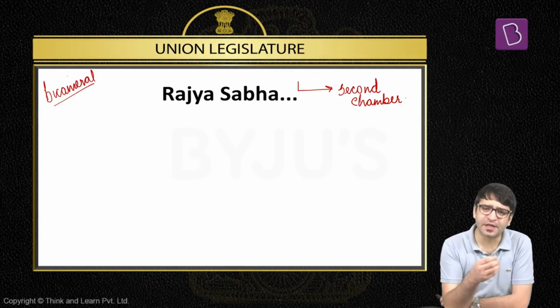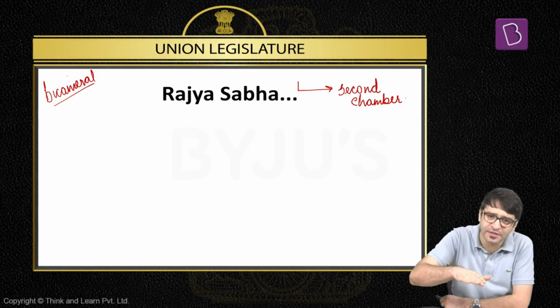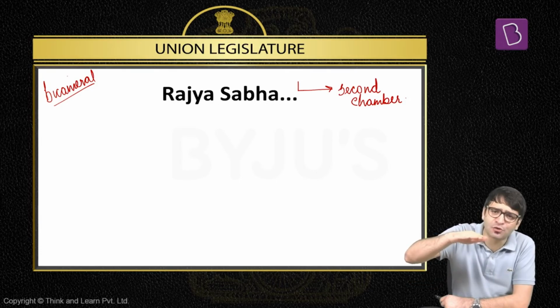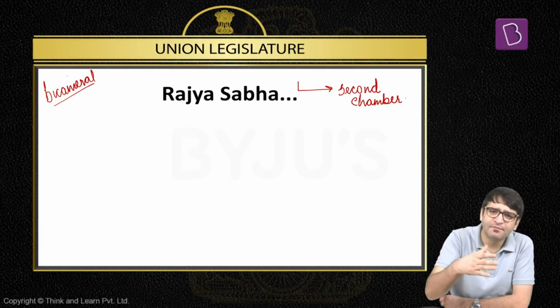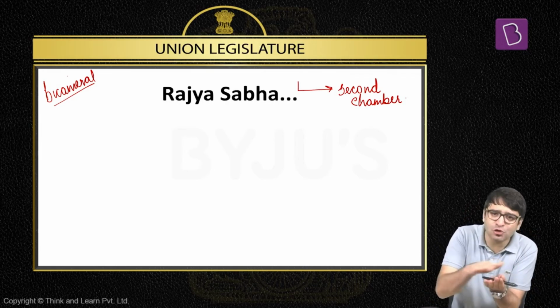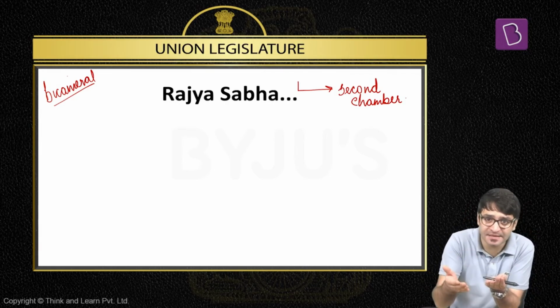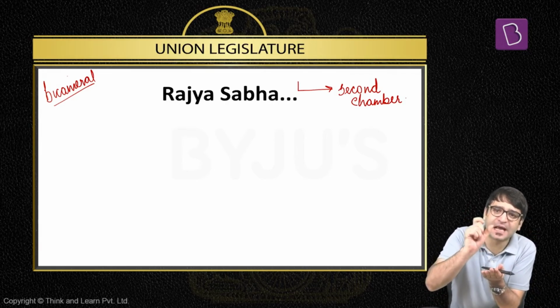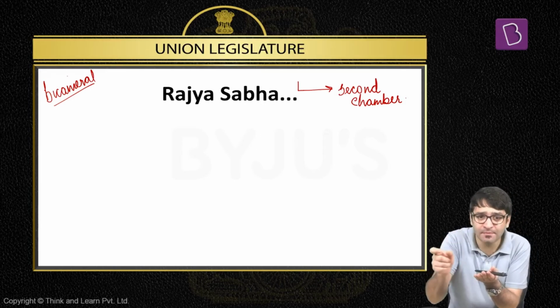For example, Andhra Pradesh, Telangana, Maharashtra, Bihar, Uttar Pradesh, Karnataka. Their legislatures are bicameral. That means they have legislative assembly, which is the lower house of state legislature. They have the legislative council as well, which is the upper house of the state legislature. That means there are 6 states in India which have bicameral legislature. At the central level, we have a bicameral legislature. That means the lower house of the Indian Parliament is Lok Sabha, or House of the People, as it is called. And the upper house of Indian Parliament is Council of States. And this Council of States has a Hindi name, and that Hindi name is Rajya Sabha.